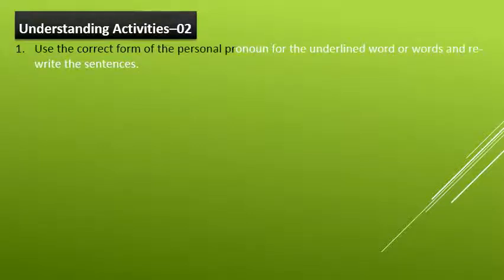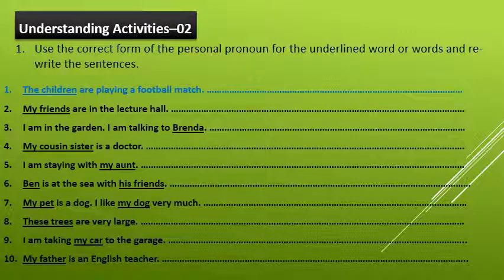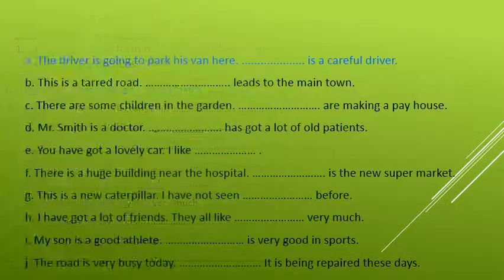Use the correct form of the personal pronoun for the underlined word or words and rewrite the sentences. The children are playing a football match. This is the correct answer. They are playing a football match. Now you can attempt the rest of the questions.